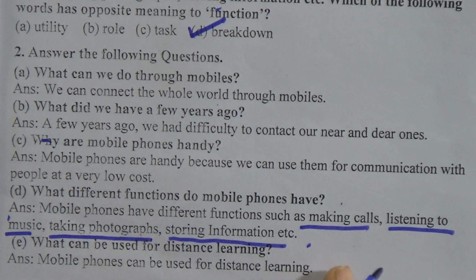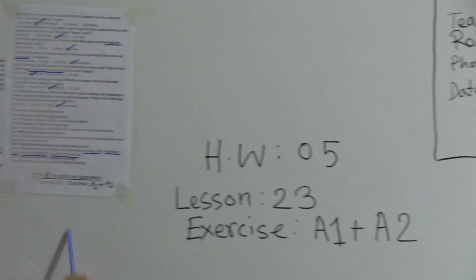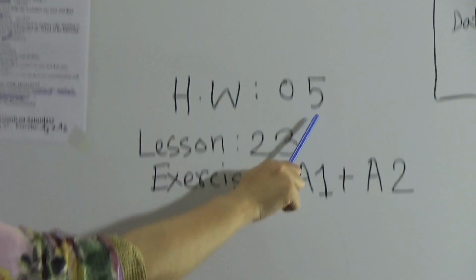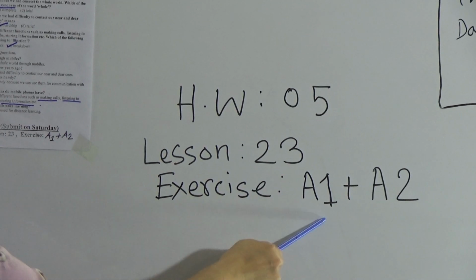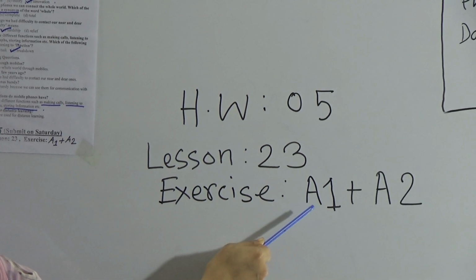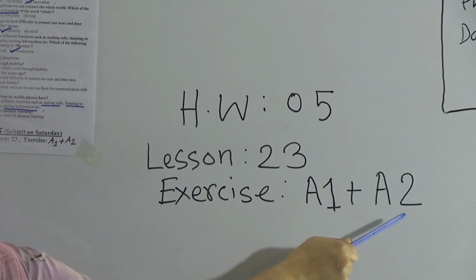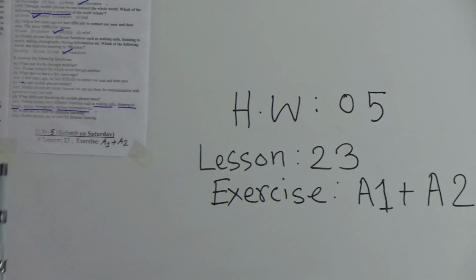Okay, that is all about lesson 23, Wonders of the World 2. So let's know about our homework. What is the homework of today? It is homework number 5 and lesson 23, exercise A and A1 and A2. You have to submit it on Saturday.